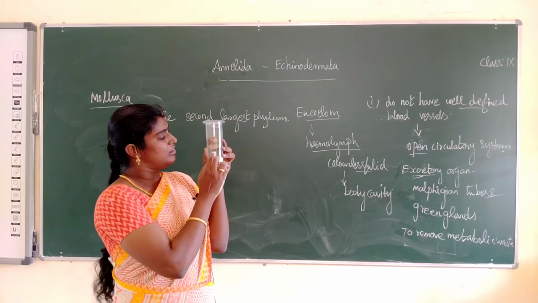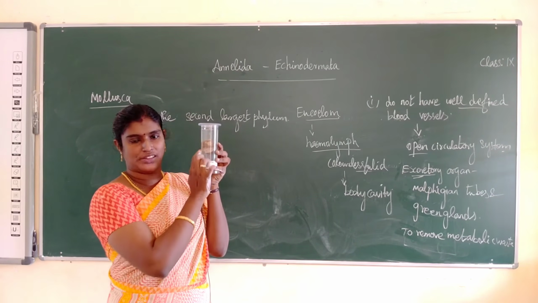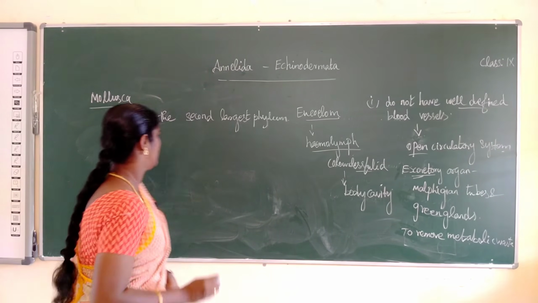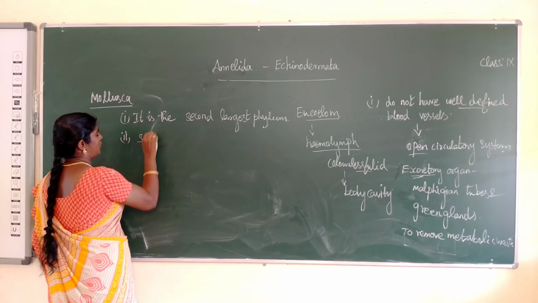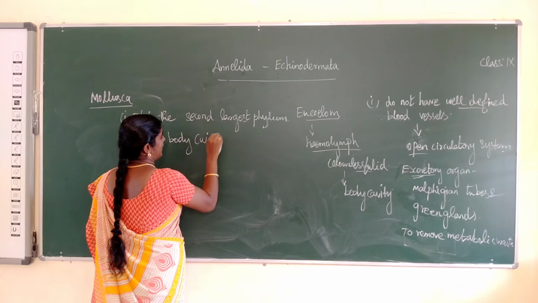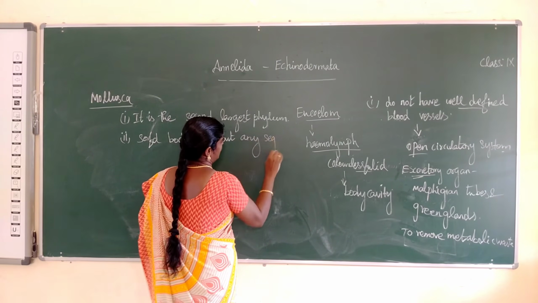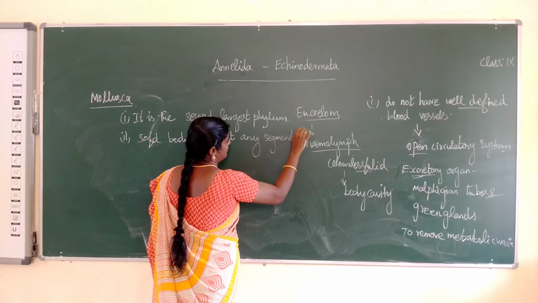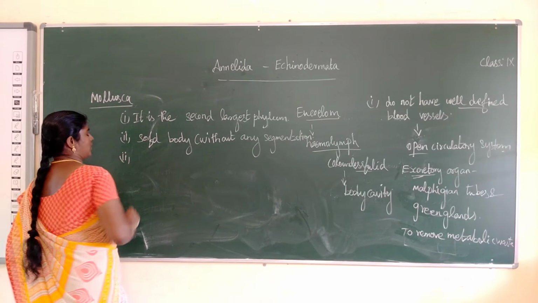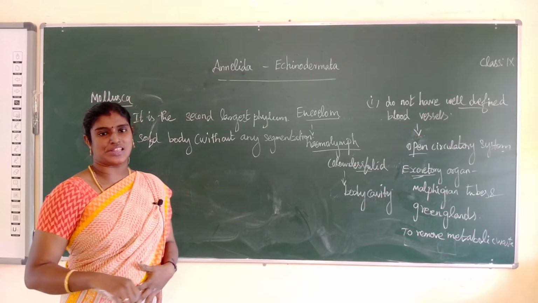See the animal. This is a soft-bodied animal without any segmentation. Next point, the body can be divided into head, muscular foot and visceral mass.